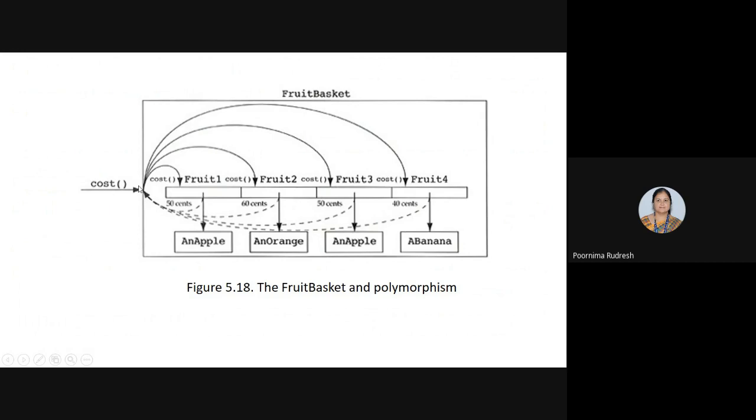When I send the message, it is going to identify what type of fruit it is. So either it identifies it as an apple or the orange or one more apple or the banana. Once it identifies, then the corresponding function is going to be executed.